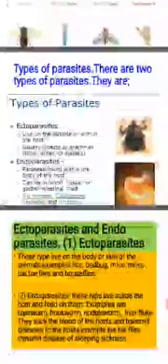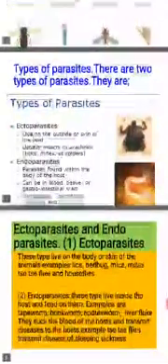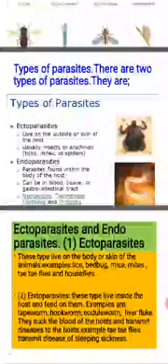Sometimes they transmit diseases to the animal. For example, the tsetse fly transmits the disease of sleeping sickness to the animal, so every time the animal will be sleeping continuously. It is a kind of disease that insects transmit.